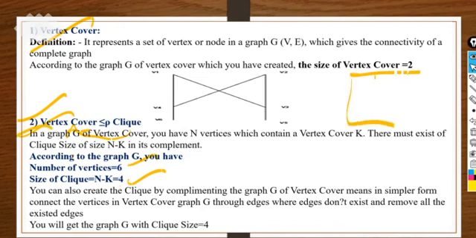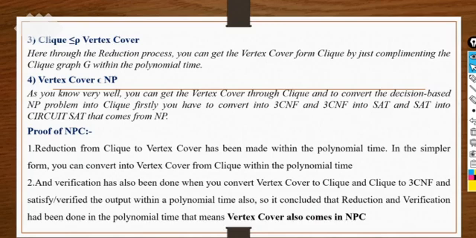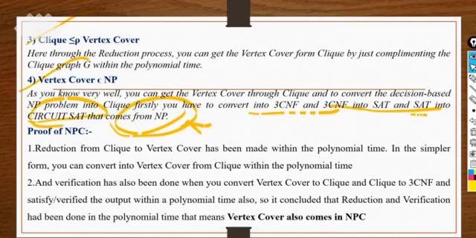Take the complete graph. If you reduce this graph, you will get the complement of the graph, as we already know. So you will get the graph G with clique size 4 here. So we can convert the vertex cover problem into the clique problem, and we can also do the verification for the same. At last we can verify that vertex cover also belongs to the NP problem, because we have already converted into 3CNF and the satisfiability problem, and these problems all come from the NP class. If all the previous problems that are already in NPC belong to the NP class, then of course vertex cover will also belong to the NP class.